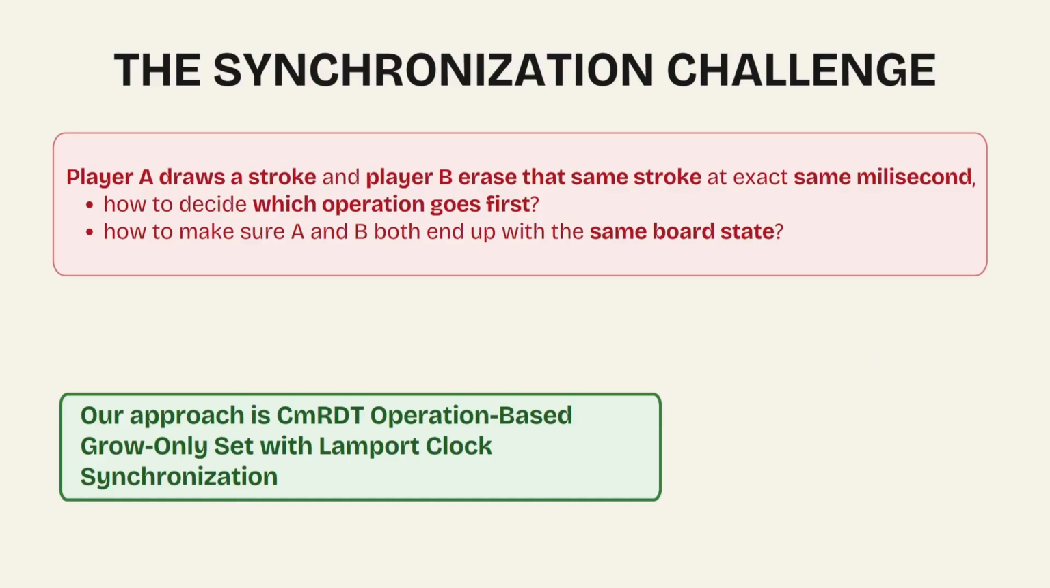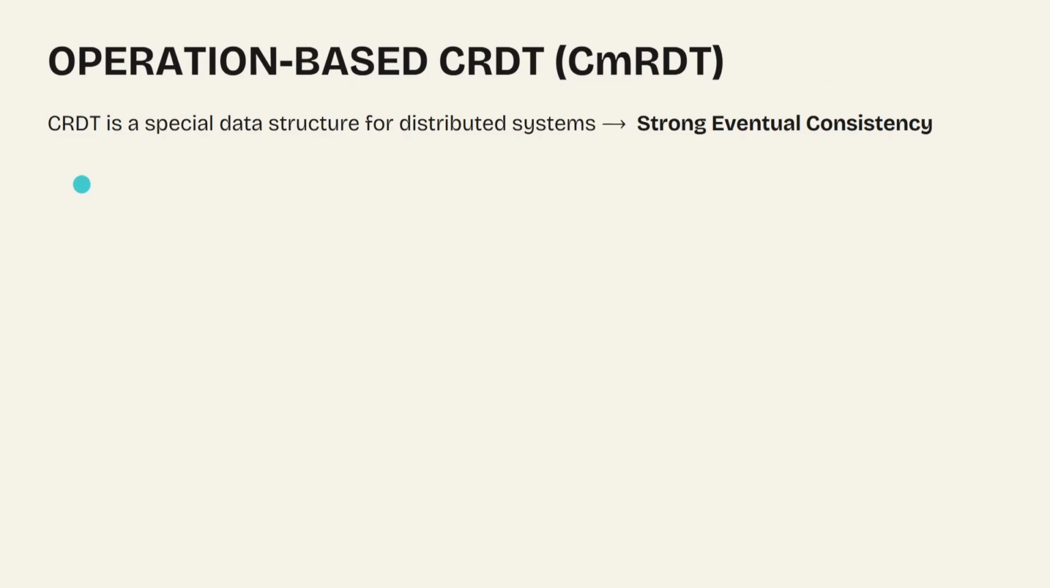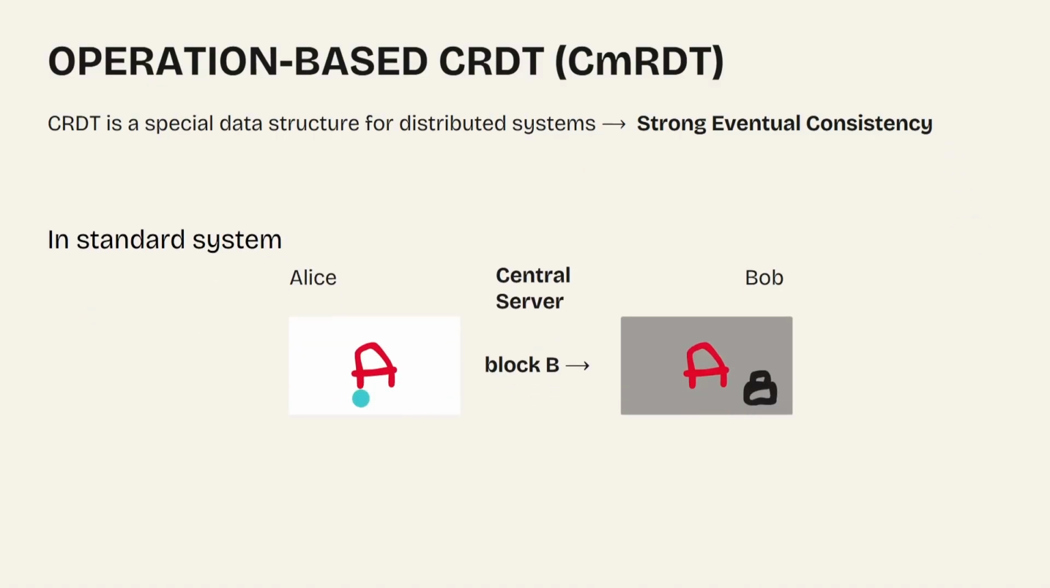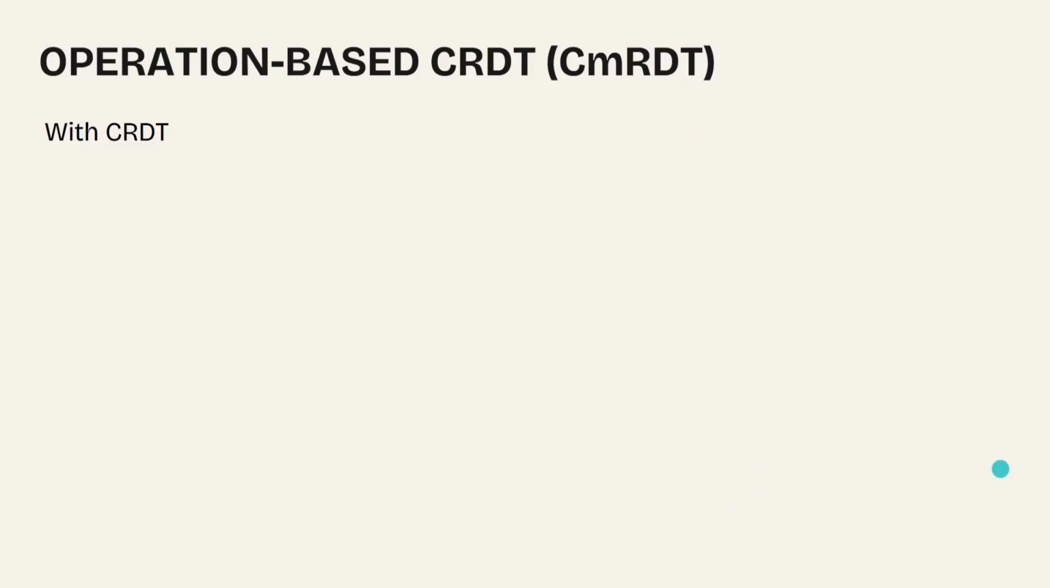That seems like a mouthful, but I will break down all these little terms for you. CRDT is a special data structure for distributed systems. Its superpower is strong eventual consistency. In a standard system, Alice draws, and the central server will lock Bob's operation to decide who goes first. And when Bob draws, the central server will block Alice's. With CRDTs, there's no central server making that decision.